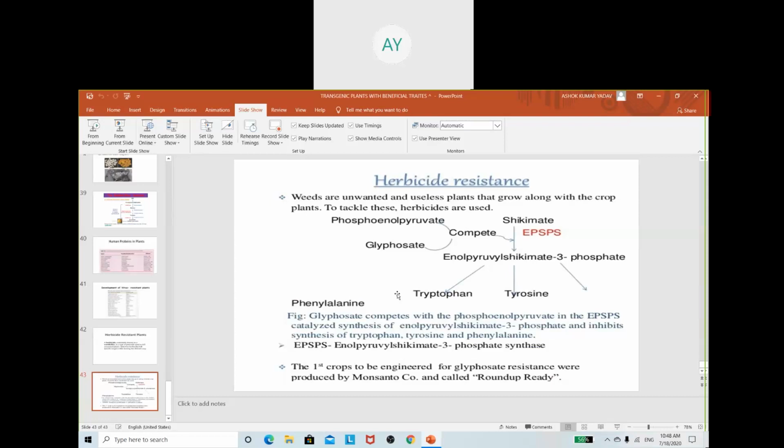So you should understand what is a transgenic crop, what is a herbicide tolerant crop, what is a biotic herbicide tolerant crop, what is Bt cotton, what is golden iron rice. Try to know what is the gene, what is the function, what is the application, what are the uses of those transgenic crops. So you have to understand, and the homework